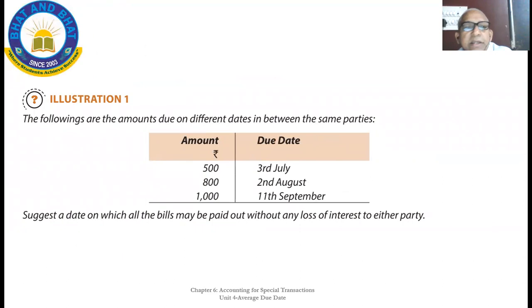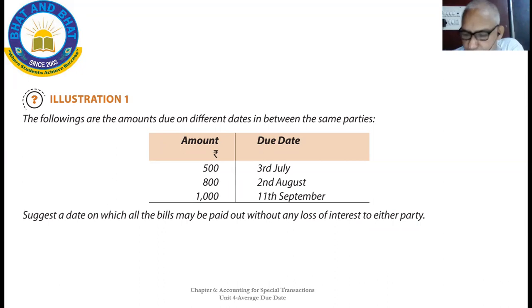See, take the photo of this, then read. 3 bills are given. Due dates are 3rd July, 2nd August, 11th September. Amounts are there. Suggest a date on which all the bills may be paid without any loss of interest to either party. No one should lose. In that way you suggest. It means apply the formula and find out.